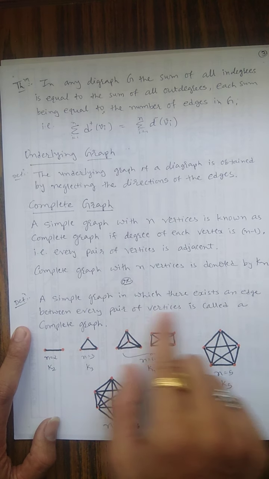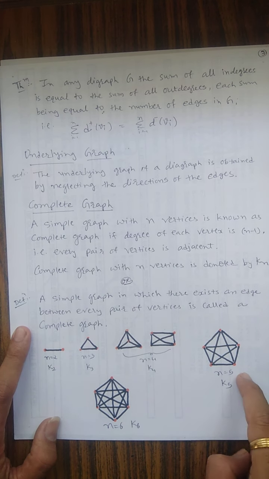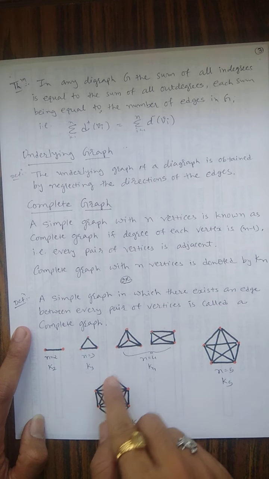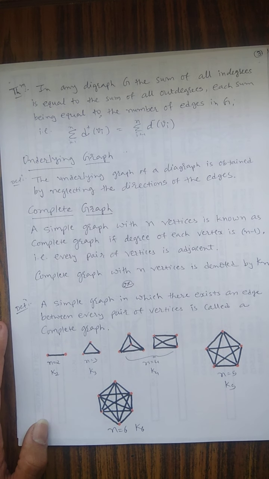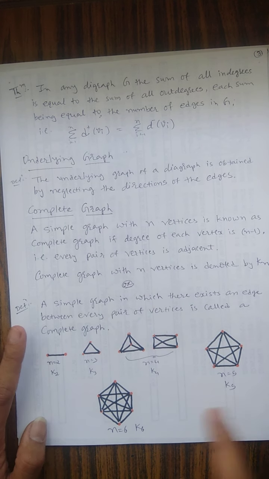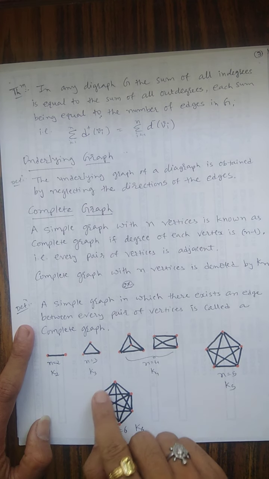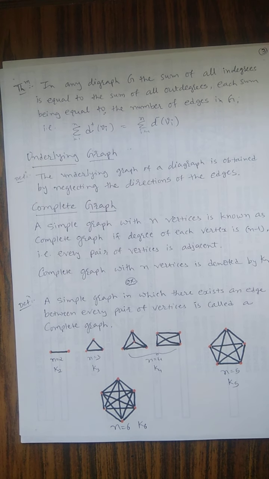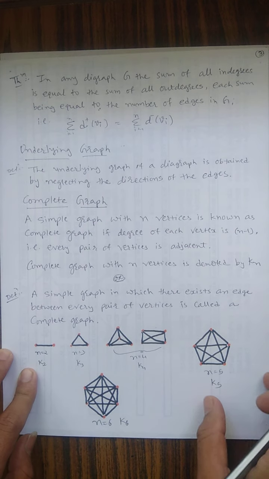You have to remember these types of graphs. If I say K5, you have to remember that K5 is this type of graph. This is K6. Each vertex is connected with each and every point, so this is called a complete graph. If there are 6 points, how many edges does each point have? 1, 2, 3, 4 and 5, so n minus 1 edges. Each vertex has n minus 1 edges. This is the basic definition of the complete graph.